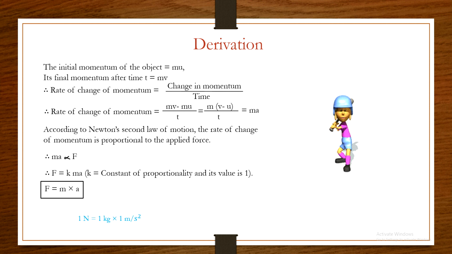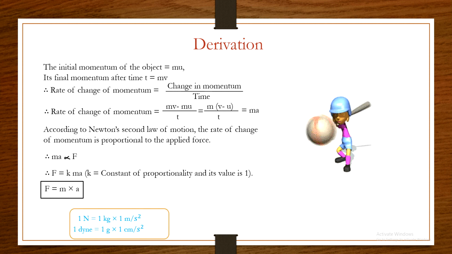Okay, so now the unit of force. We know that the unit of force is called Newton. So 1 Newton equal to the unit of mass, which is kilogram, and the unit of acceleration, which is meter per second square. So 1 Newton equal to 1 kilogram meter per second square. Okay, and the CGS unit is 1 dyne equal to 1 gram into 1 centimeter per second square.